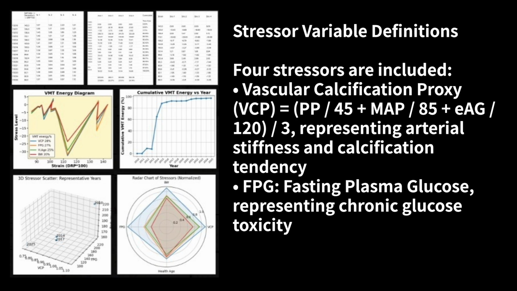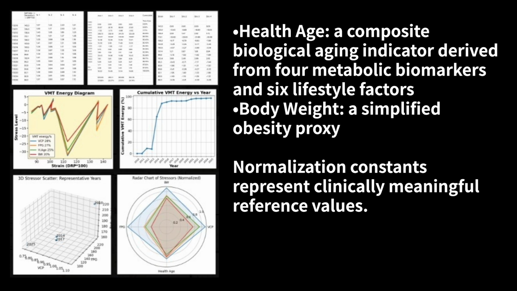Stressor variable definitions. 4 stressors are included. Vascular calcification proxy equals the sum of PP divided by 45, MAP divided by 85, and E/G divided by 120, all divided by 3. FPG, fasting plasma glucose, representing chronic glucose toxicity. Health age, a composite biological aging indicator, derived from 4 metabolic biomarkers and 6 lifestyle factors. Body weight, a simplified obesity proxy. Normalization constants represent clinically meaningful reference values.